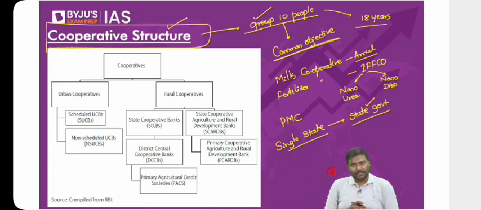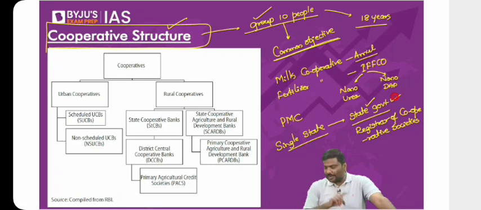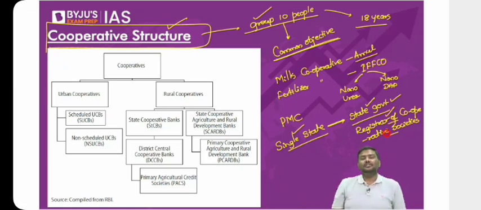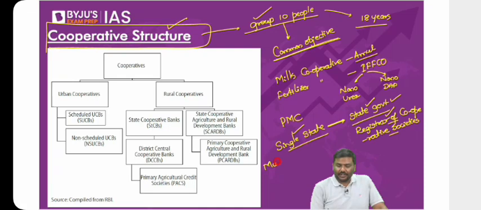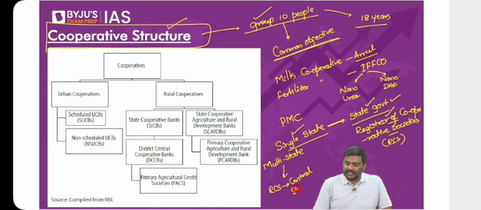And when I say registered with the state government, there will be an authority by the name of Registrar of Cooperative Societies, RCS. Remember this. Right? So I'll repeat it again. Whenever we have a cooperative which is working in only one state, this is called a single state cooperative. And this single state cooperative should be registered with the authority set up by the state government, that is Registrar of Cooperative Societies. Now, if the cooperative is not working in one state, it is working in multiple states. Should we ask the cooperative to be registered with the state government? No. In case of multi-state cooperative, these are registered with the Registrar of Cooperative Societies, that is RCS, set up by the central government or union government.